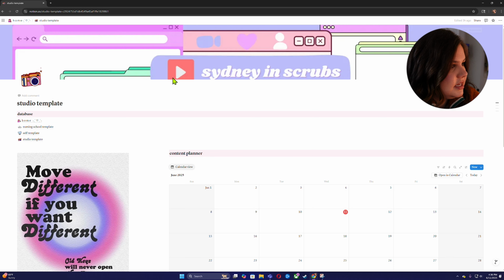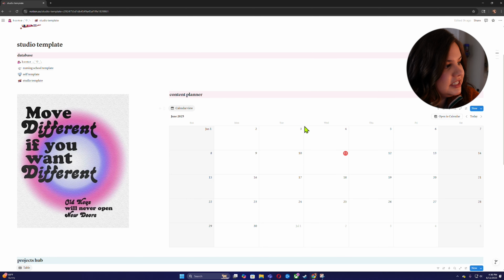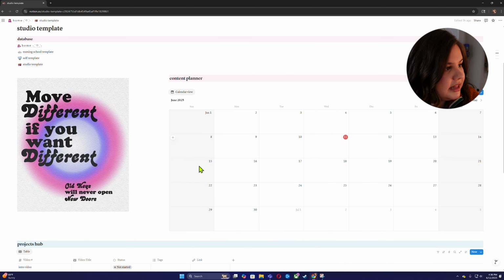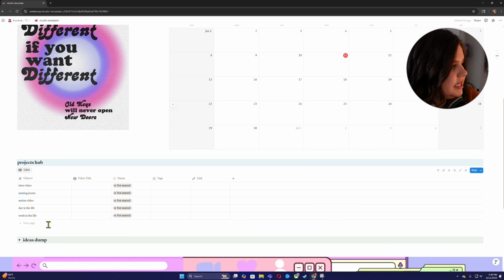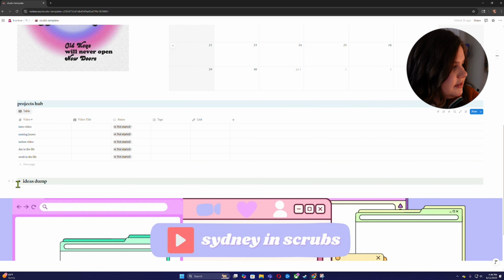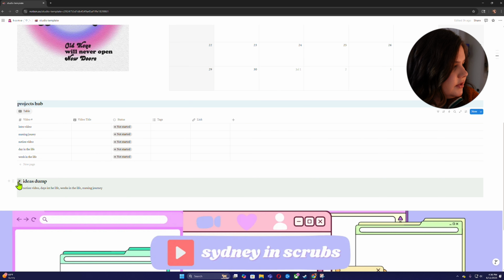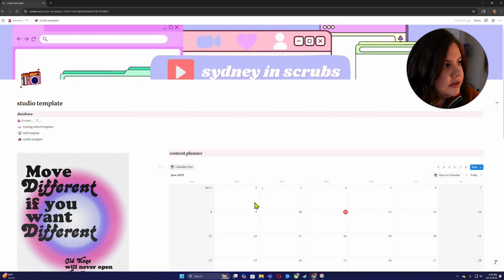The studio one is for my YouTube, which I'm just getting started, as you can tell, but you can put calendars on here. You can put all of these tables. You can even do little toggle heads where you can put stuff on here. I love this little camera, but yeah. So that's what my Notion looks like. Very quick, to the point.